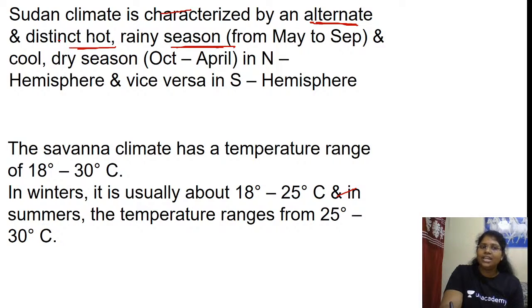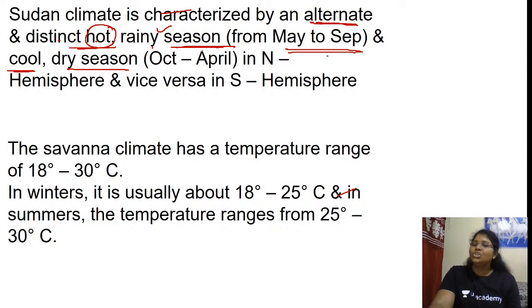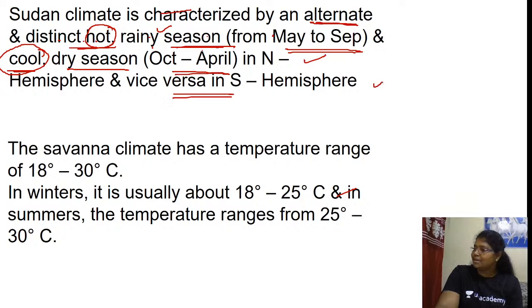Sudan climate is characterized by alternate hot and rainy seasons. Distinct hot rainy season from May to September and cool dry season. So the hot season is a rainy season. Can I say it is a summer rainfall? Hot rainy season and cool dry season, October to April in the northern hemisphere and vice versa in the southern hemisphere.